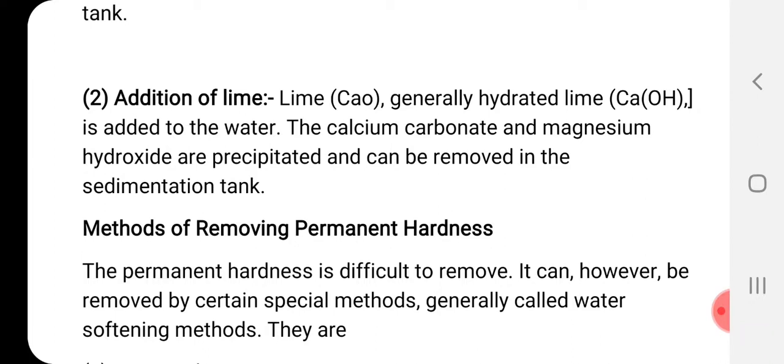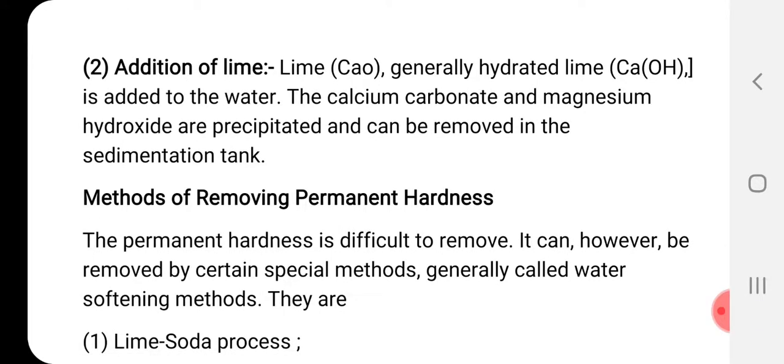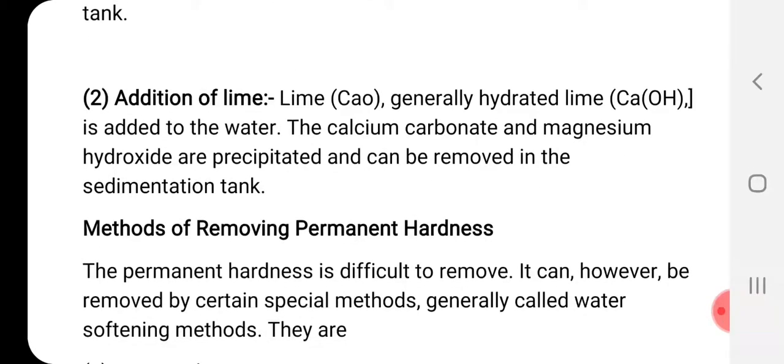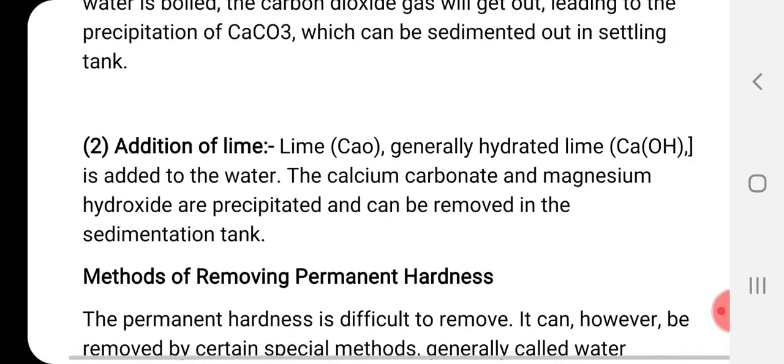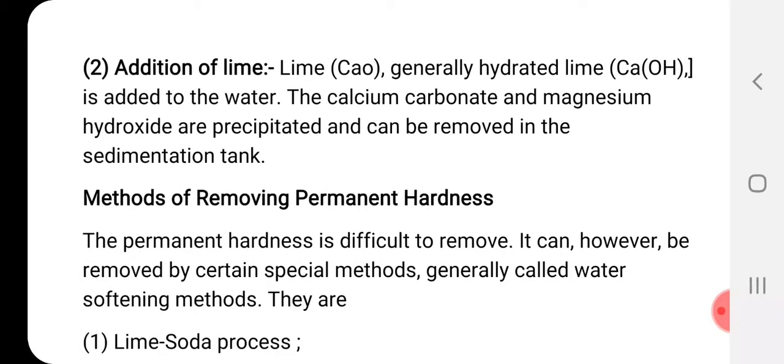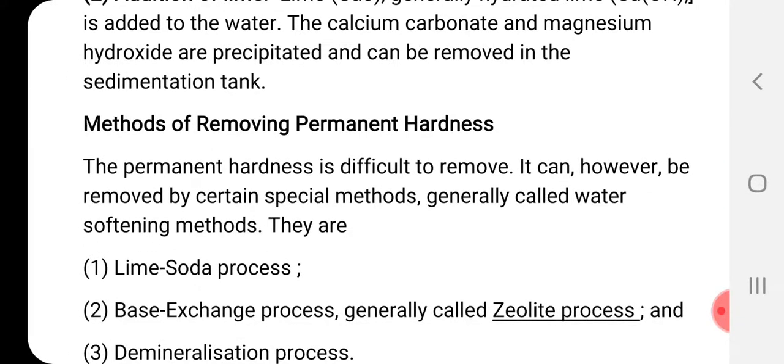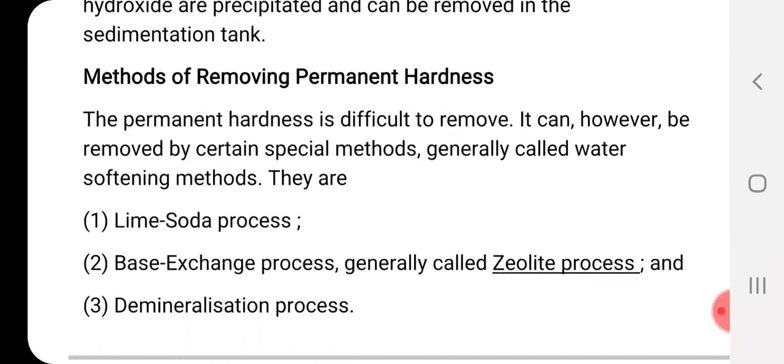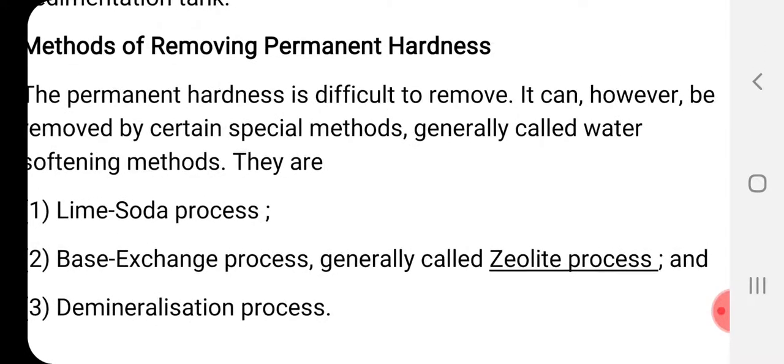So lime in hydrated form, if it is mixed with water, added to the water, then calcium carbonate and magnesium hydroxide are precipitated and they will deposit at the bottom and can be removed. Once these chemicals are removed, then automatically the water will become soft water. Here we are not giving more emphasis to the temporary hardness. We are giving more emphasis to the permanent hardness. Therefore we will see in detail what are the methods of removing the permanent hardness.